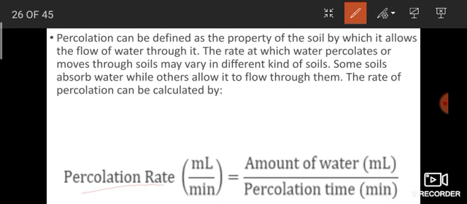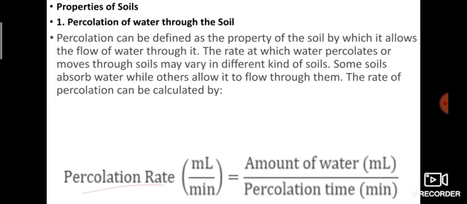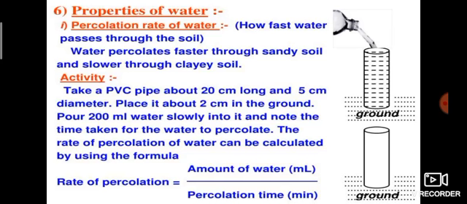Amount of water. Firstly, how much water you pour into the soil. Then time, how much time it takes. That is the percolation rate. You should divide that. Listen, this is an example activity. Percolation rate of water, how do you find it? Once again I tell you: how fast water passes through the soil, how long it takes to pass.